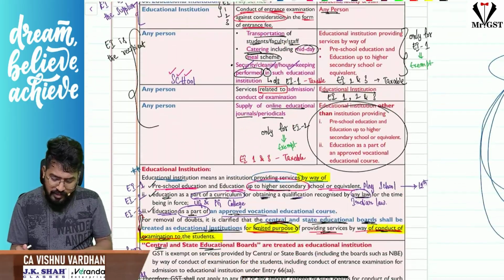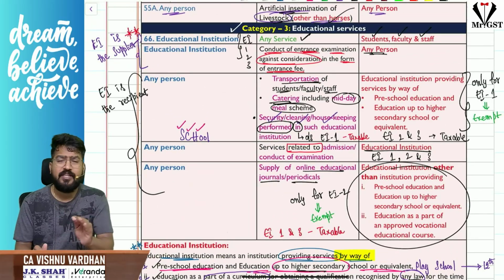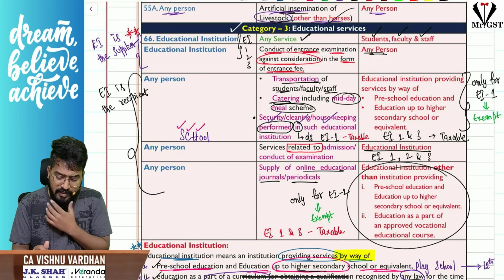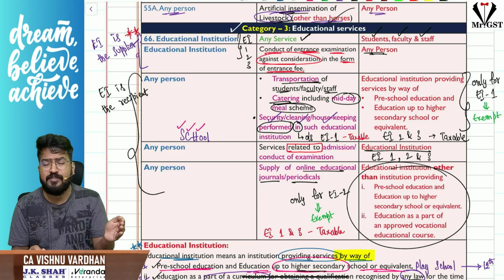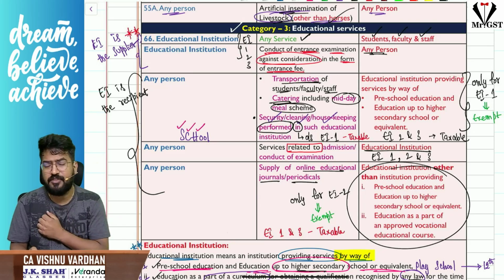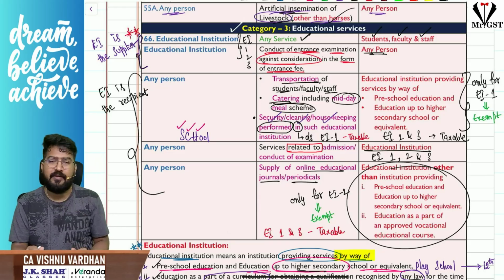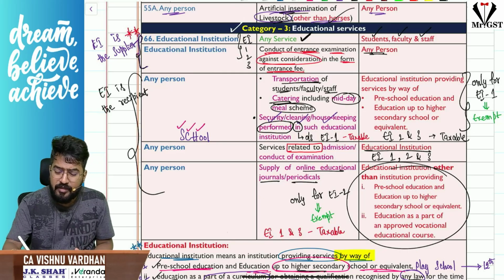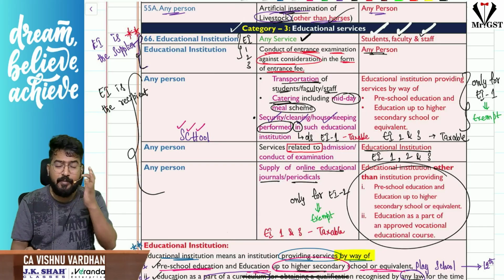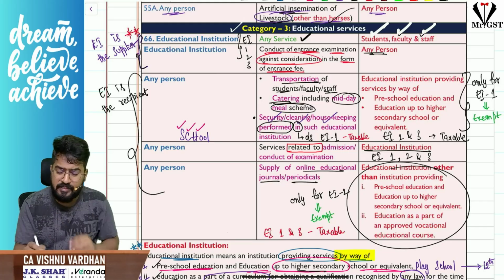So first we are done with the educational institution definition. Let us come to the exemption. I can divide the exemption into two things: one is sales by the educational institution, the other is purchase by the educational institution. First, where the educational institution is a supplier, any service provided by the educational institution to their students, faculty and staff is exempt under GST.